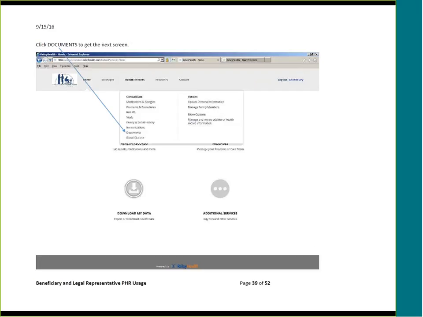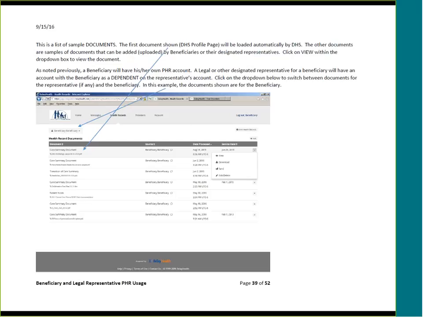Click Documents to get to the next screen. This is a list of sample documents. The first document shown, the DHS profile page, will be automatically loaded by the Department of Human Services. The other documents are samples of documents that can be added or uploaded by beneficiaries or their designated representatives. Click on View within the drop-down box to view the document.